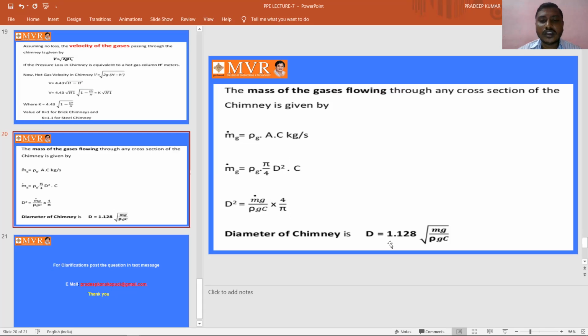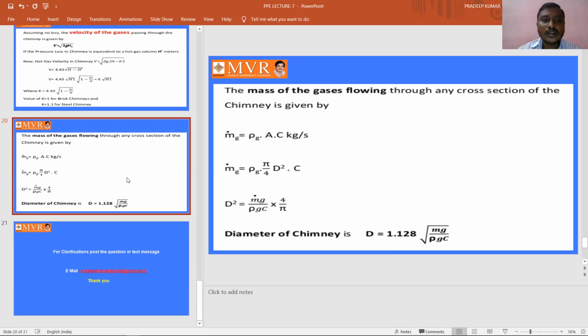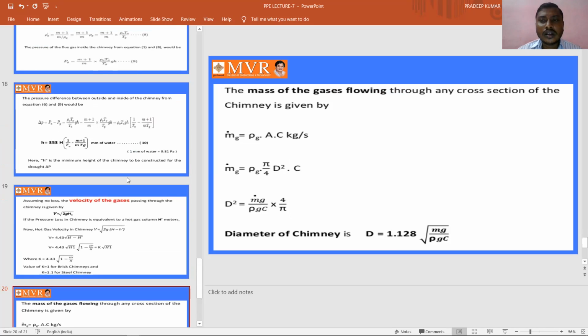The diameter of the chimney which we have got at last is nothing but D is equal to 1.128 into root of mg by density G into C. This is how we are going to calculate the diameter of the chimney by using the hot air inside the chimney, as well as the cold gases outside the chimney, by varying the pressure differences between inside the chimney as well as the outside atmosphere. We are going to calculate the height of the chimney here.